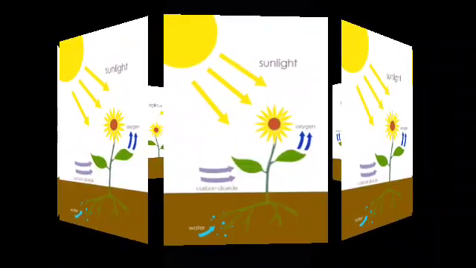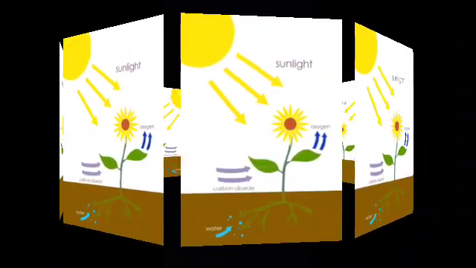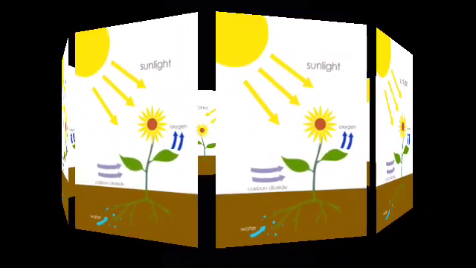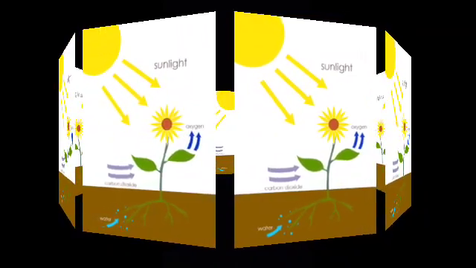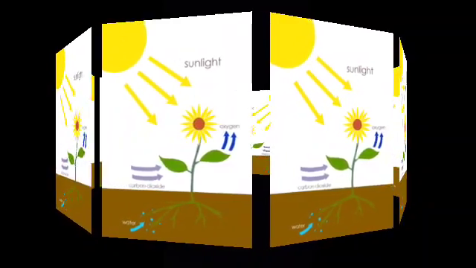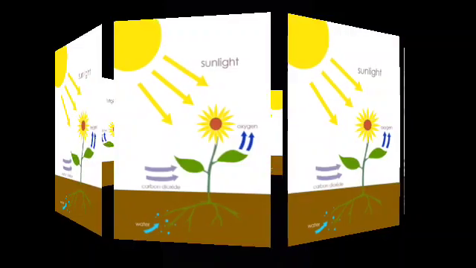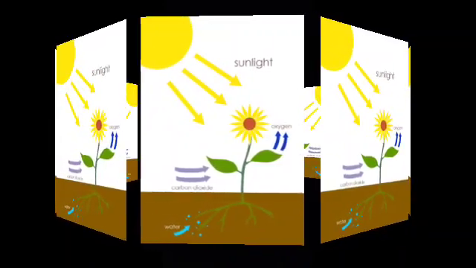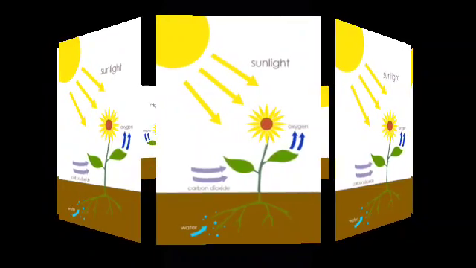Nutrition in plants. In class 6th, you learned that food is essential for all living organisms. You also learned that carbohydrates, proteins, fats, vitamins, and minerals are components of a food. These components of a food are called nutrients and are necessary for our body. All living organisms require food.